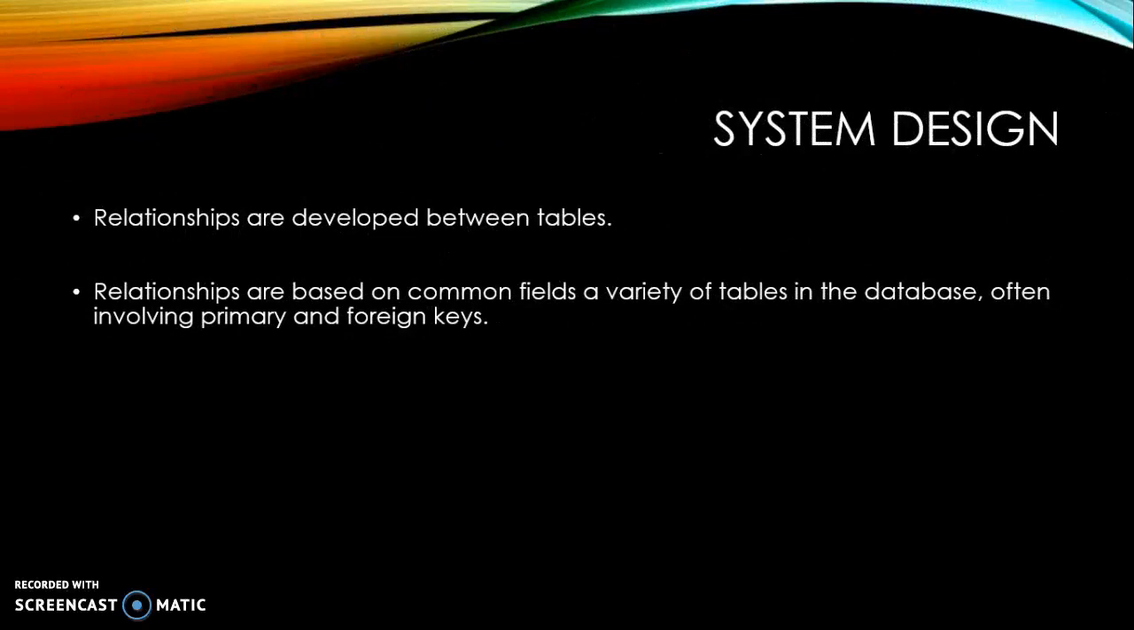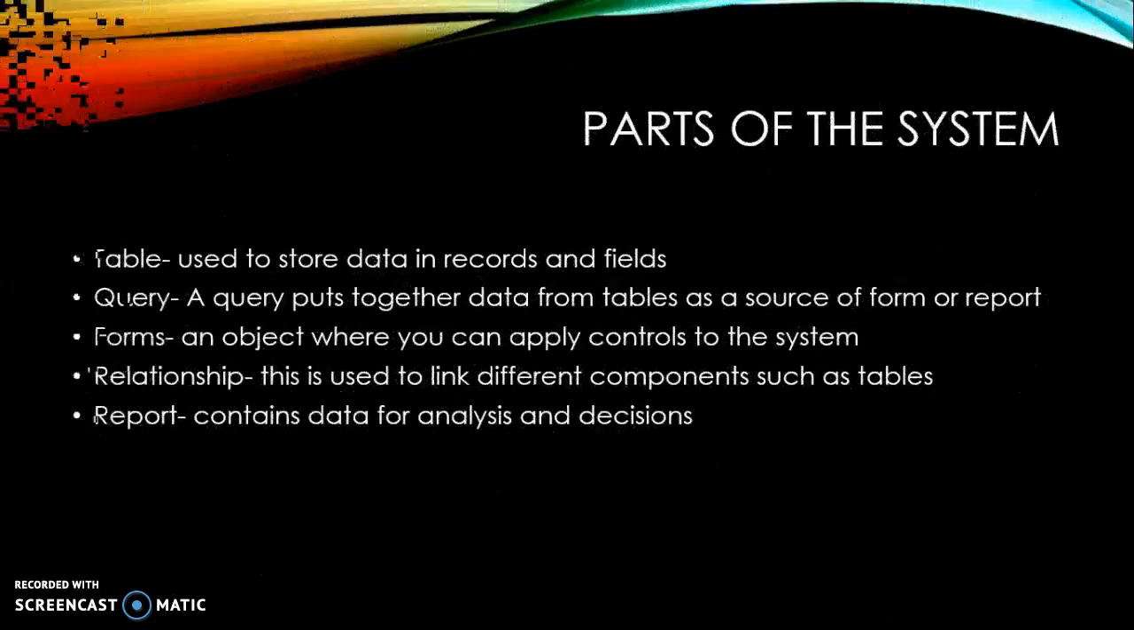Relationships are developed between tables. Relationships are based on common fields, a variety of tables in the database, often involving primary and foreign keys. The parts of the system were tables, which are used to store data in records and fields; queries, which put together data from tables as a source of form or report; forms, an object where you can apply controls to the system; relationships, used to link different components such as tables; and a report, which contains data for analysis and decisions.